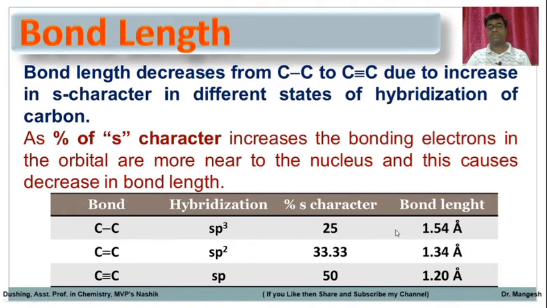The carbon-carbon single bond is around 1.54 Angstrom, while the carbon-carbon double bond is 1.34 Angstrom, and the carbon-carbon triple bond is 1.20 Angstrom. In this way, as s character increases, the bonding electrons in an orbital are nearer to the nucleus. That's why the bond length goes on decreasing.